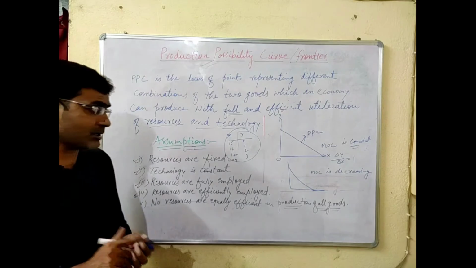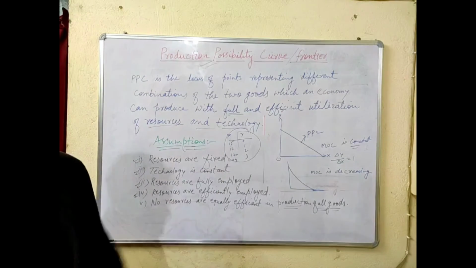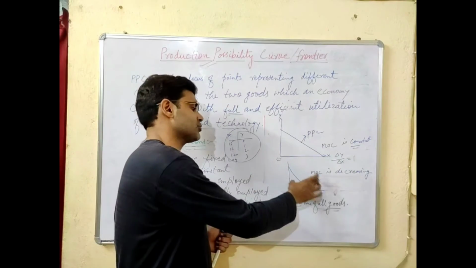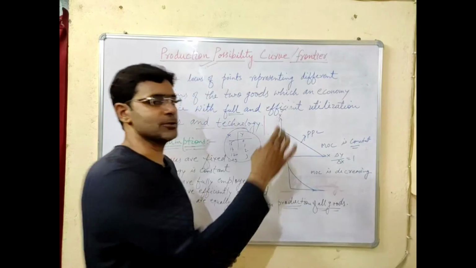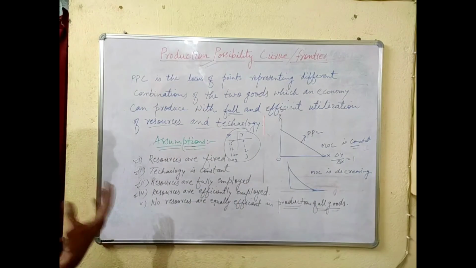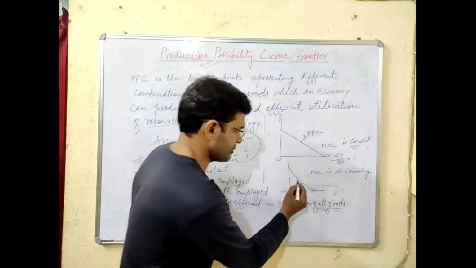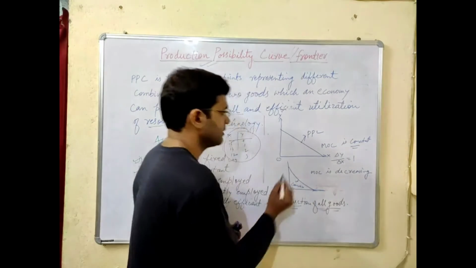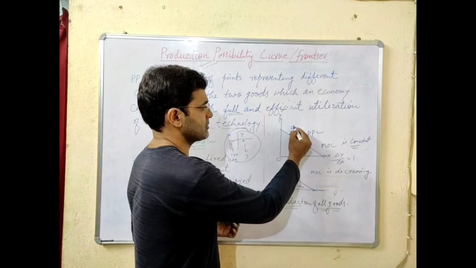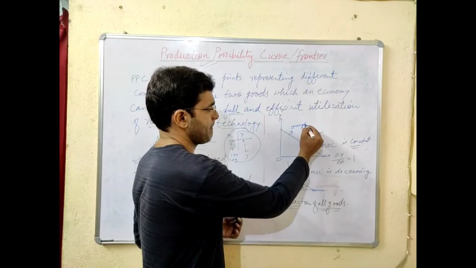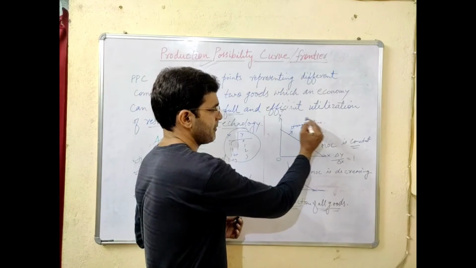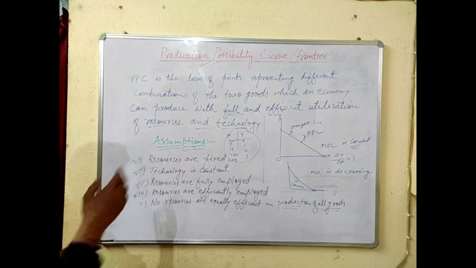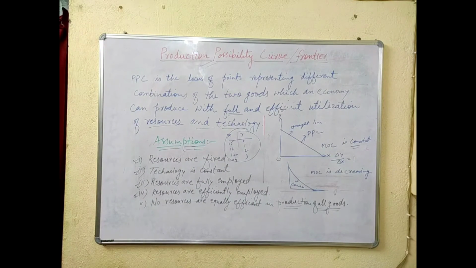So when the marginal opportunity cost is decreasing, in that case the slope of the production possibility curve will be convex to the origin. So here it will be convex, here it is a straight line. Okay, so I think you can pause the video to note the important points, and then I will tell you about the shifting in the production possibility curve.